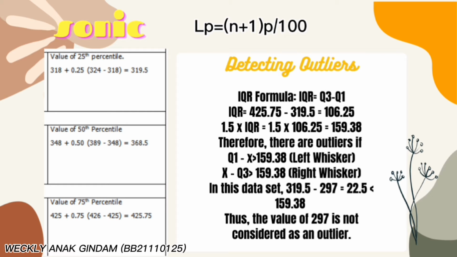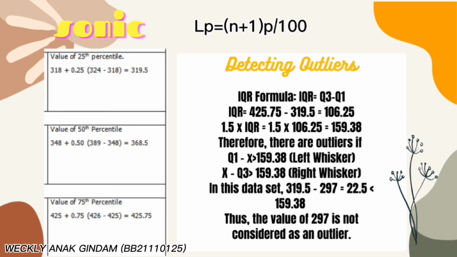So let's move on to the next part, which is the calculation for the value of the percentiles. The formula that we use is L_P equals (n plus 1) times P divided by 100, where P is the percentile that we use, which is 25, 50, and 75. As we can see here, the value of the 25th percentile is equal to 319.5, the 50th percentile is 368.5, and the value of the 75th percentile is 425.75.